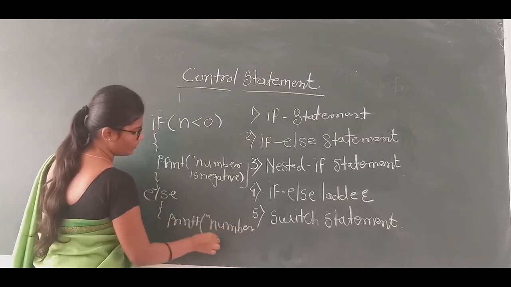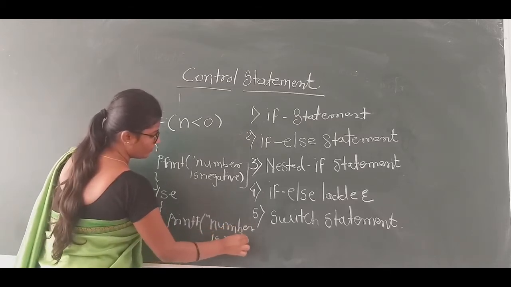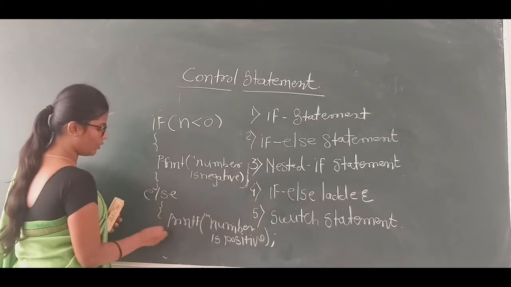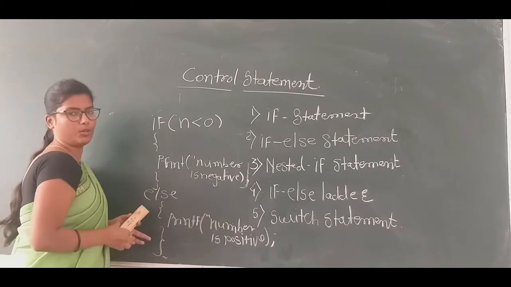Number is positive. Bracket complete, semicolon, curly bracket close.